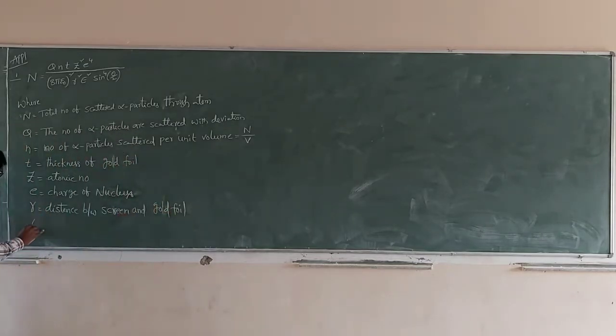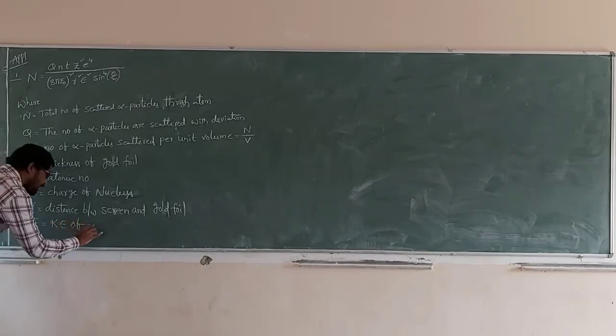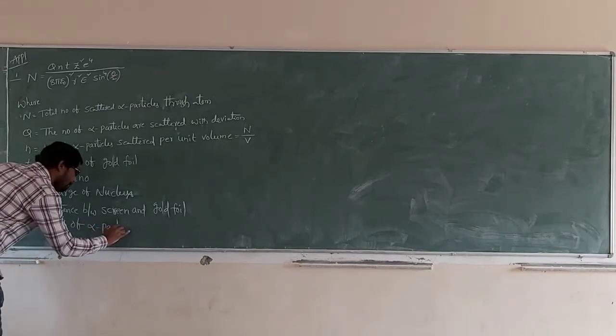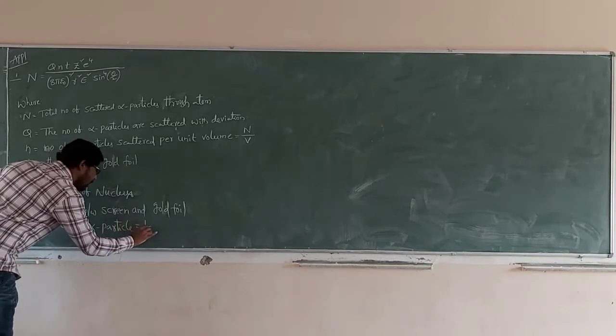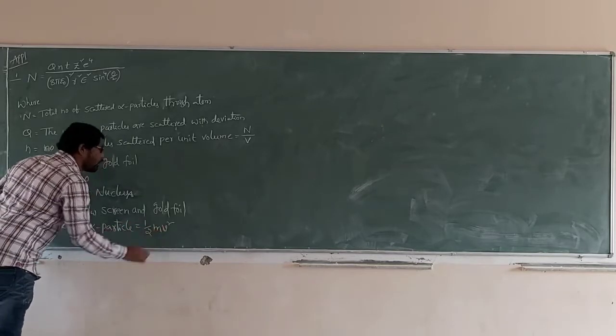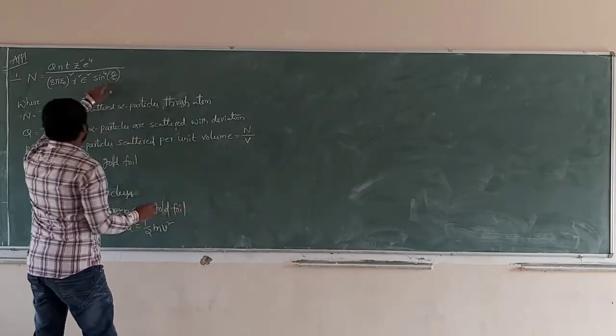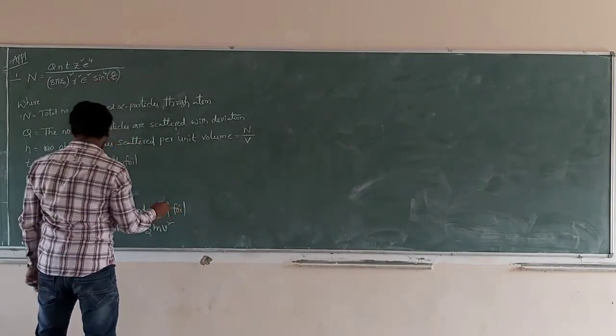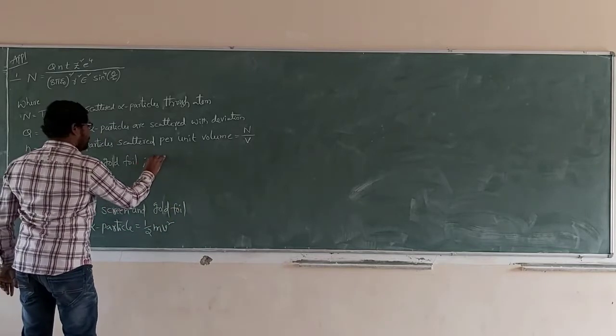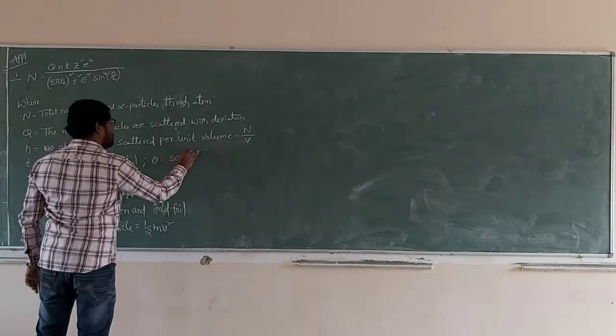Next, what is E? E is equal to the kinetic energy of the alpha particle. What is the kinetic energy formula? Half mv square. Next, sine power 4 theta by 2, where theta is the scattering angle.